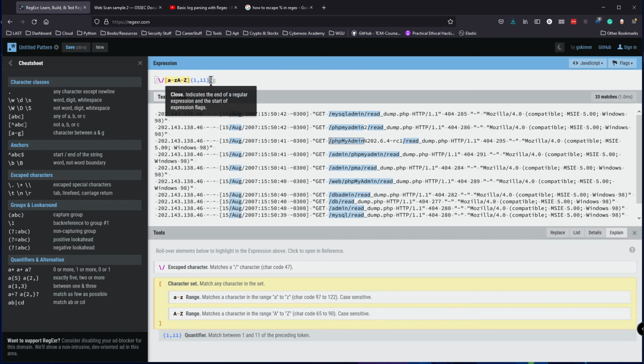All right, let's add the percentage. Let's escape it first, and then put the percentage. Awesome, and let's add the number. So the number is going to be 0 to 9, and it's going to be 3 digits. If we wanted to specify a range, we could do that, but just for the sake of this, 3.